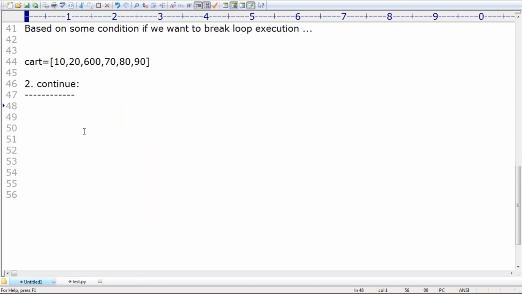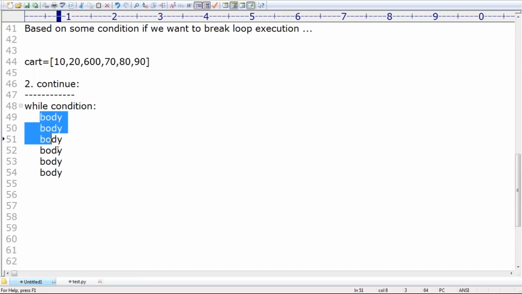Assume this is my loop. Observe that while some condition, I'm taking some condition, it can be a for loop or a while loop, and then the body will be there. In the body, don't think that only one statement, multiple statements are there. Suppose here, under some condition, I'm using the word continue. Sir, what will happen is,